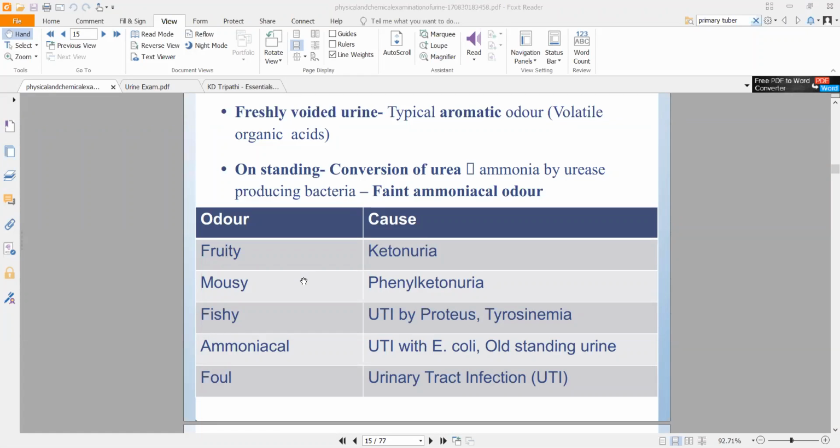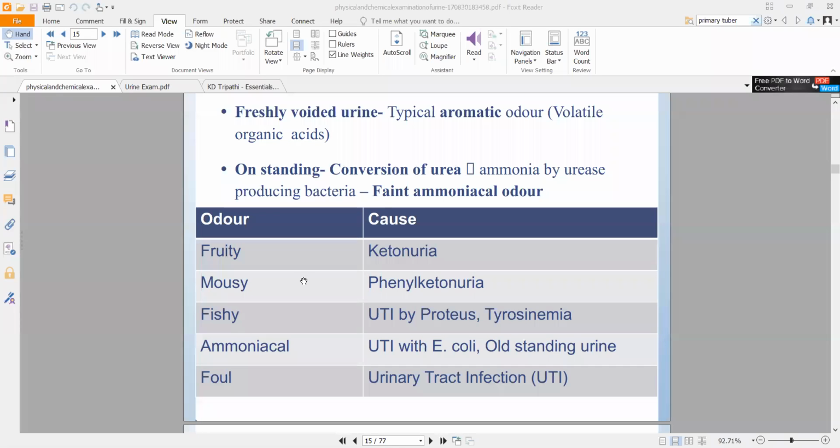If it is a mousy smell, then it is phenylketonuria, a specific kind of ketonuria. If it is a fishy smell, then it is a UTI by Proteus, a specific kind of UTI, or tyrosinemia. Either of those two, if they are causing a urinary tract infection, then it will be fishy in smell. Now, if you are having a UTI through E. coli, Escherichia coli, or old standing urine, meaning you have taken the sample in a test tube and left it for a long time, then you will also get an ammoniacal odor.